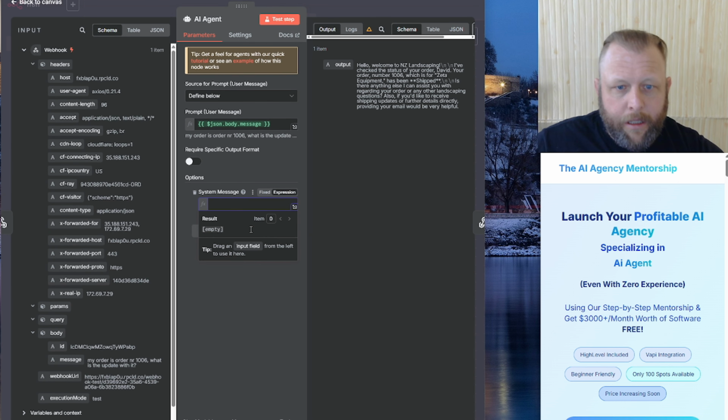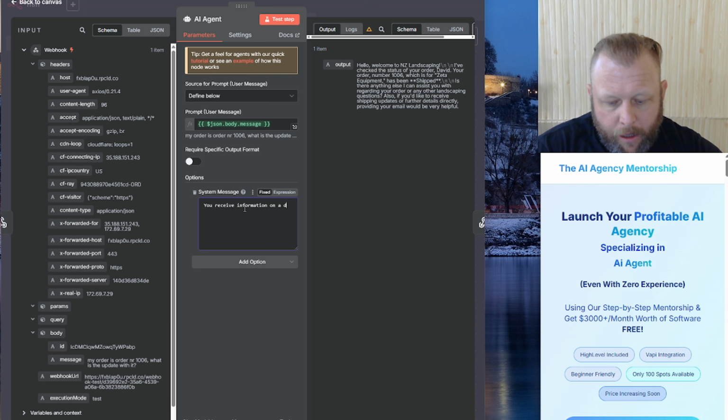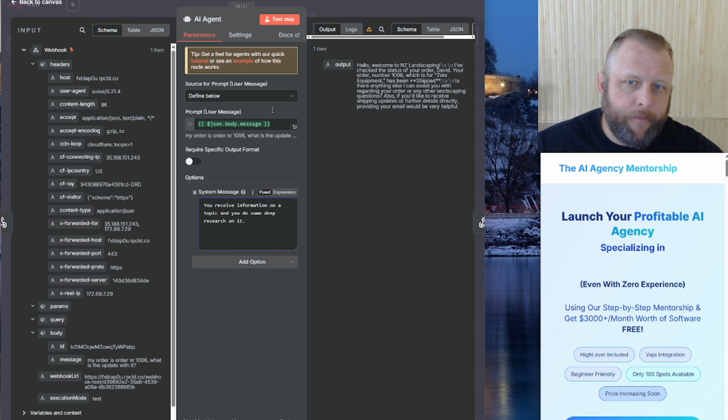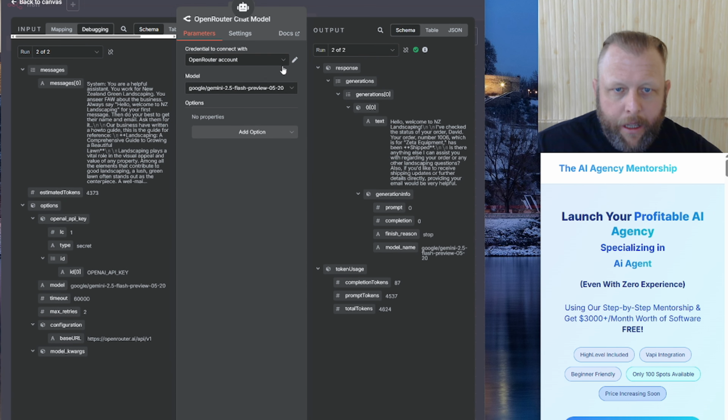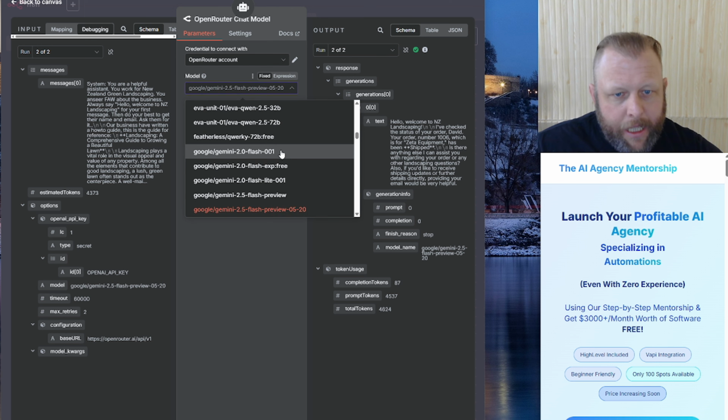You receive information on a topic, and you do some deep research on it. All done in there. Now we're going to come through in here and we're going to change to DeepSeek.